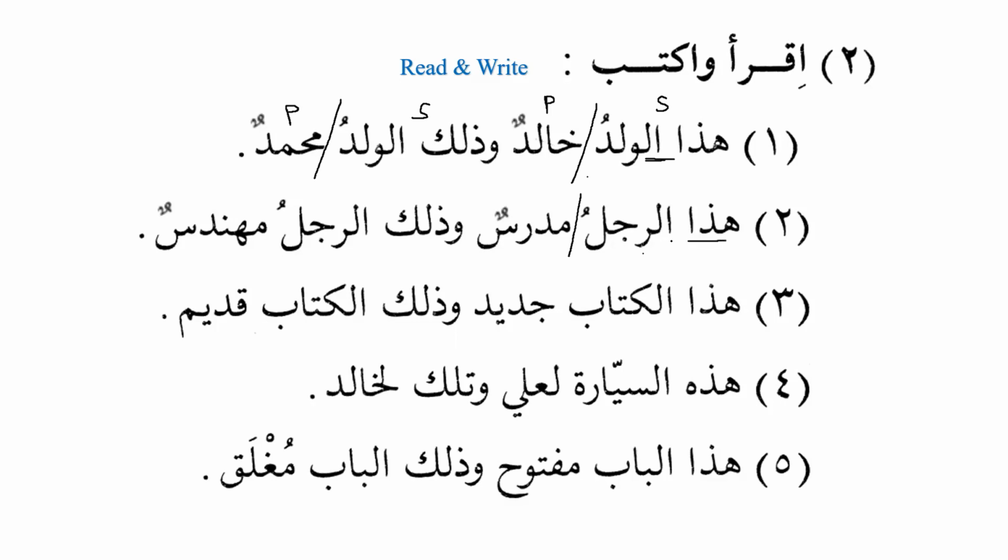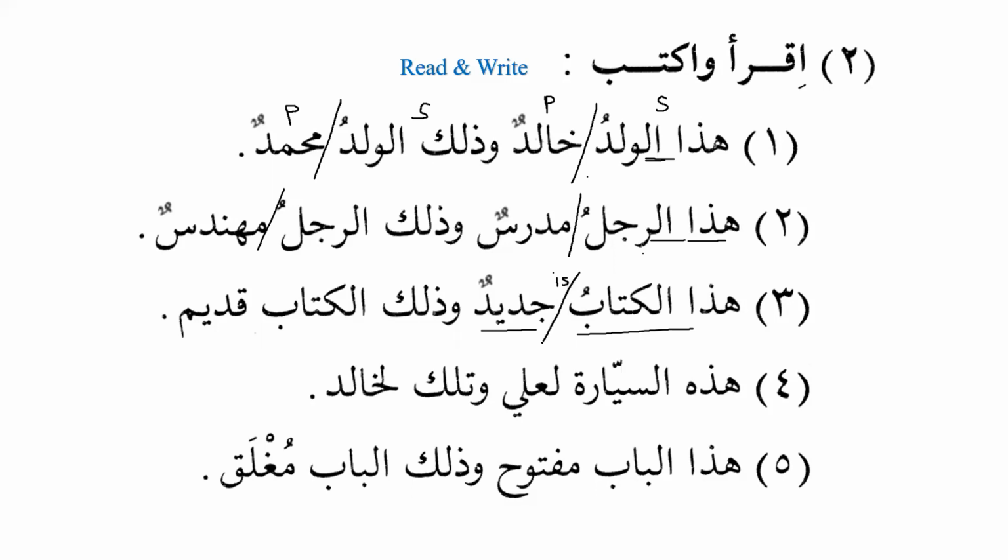Because after hadha, we have al. If we don't have al, then it will be a complete sentence. Yeah, but when we have hadha rajulu, this man, mudarrisun, is a teacher. Excellent. Perfect. Wadhalika rajulu, and that man, muhandisun, is an engineer. Okay. Then we have hadha al-kitabu, this book, jadidun, new. And we know that when we have a definite noun and an indefinite noun together, then we get the meaning of is. So remember to put is in the middle. So hadha al-kitabu is jadidun.